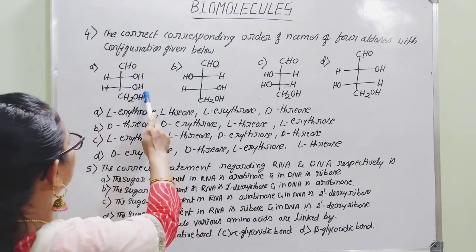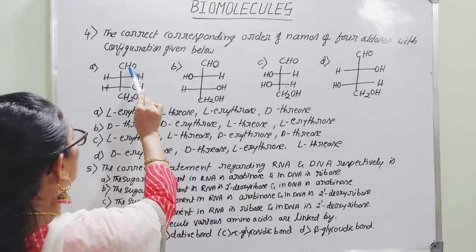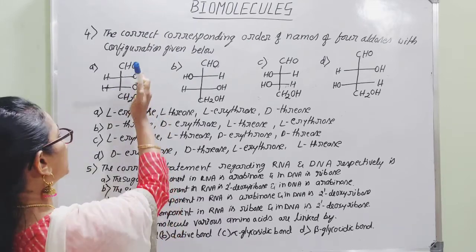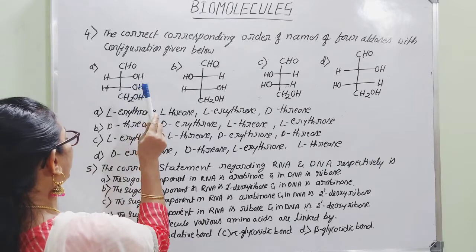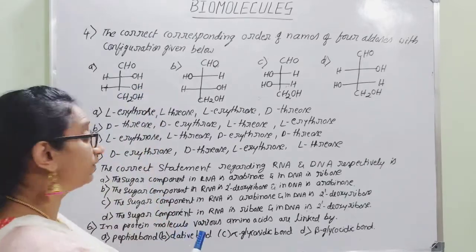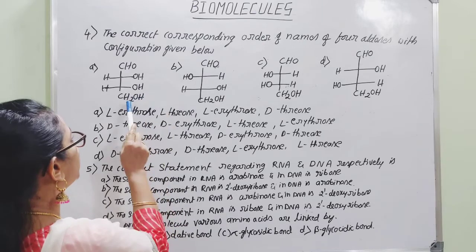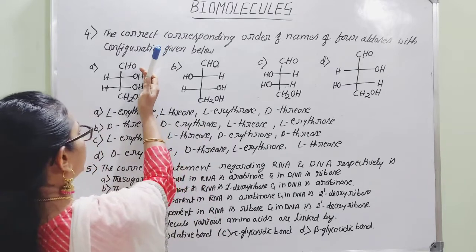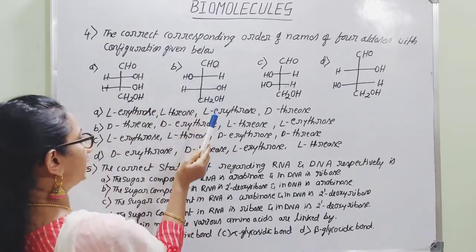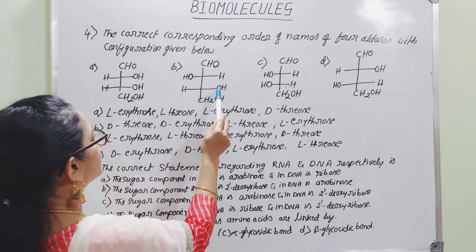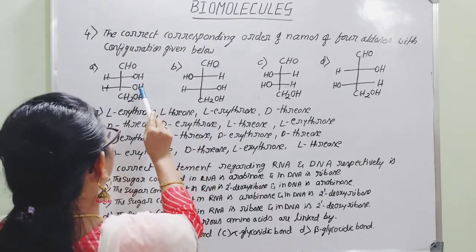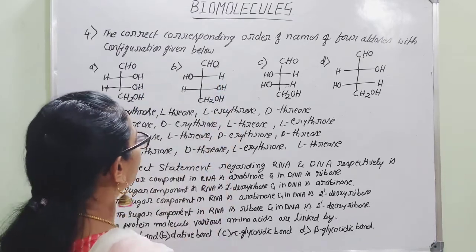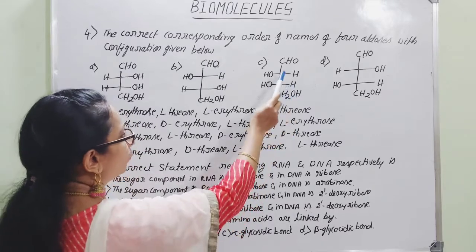As you can consider very first example, if CHO is above and CH2OH is below, 2 OH groups are on the same side, but particularly they are said to be on right hand side, then they are named as D-erythrose. So the first configuration, the name will be D-erythrose. And next, if you consider here, it is at same side, but it is at transposition, opposite side. So it is erythrose, but it is threose. Here we can consider D-erythrose, but here it is D-threose we can consider.